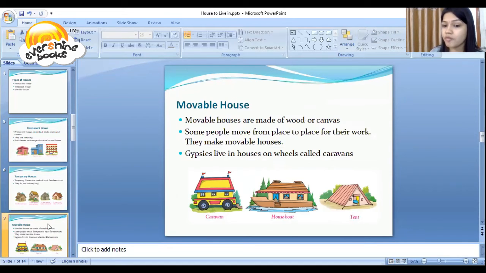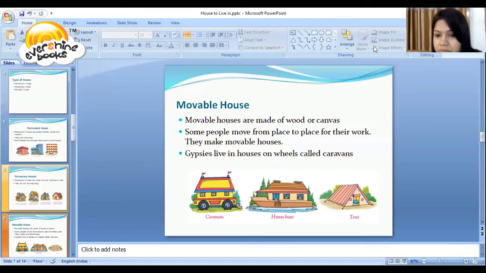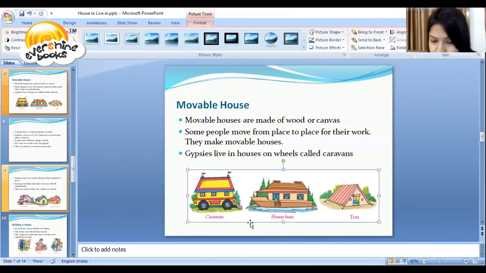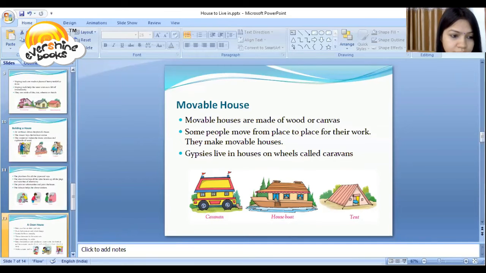Some people move from place to place for their work, so they make movable houses. Gypsies live in houses on wheels called caravans. Look at the picture of houseboat, tents and caravans. These are the movable houses.